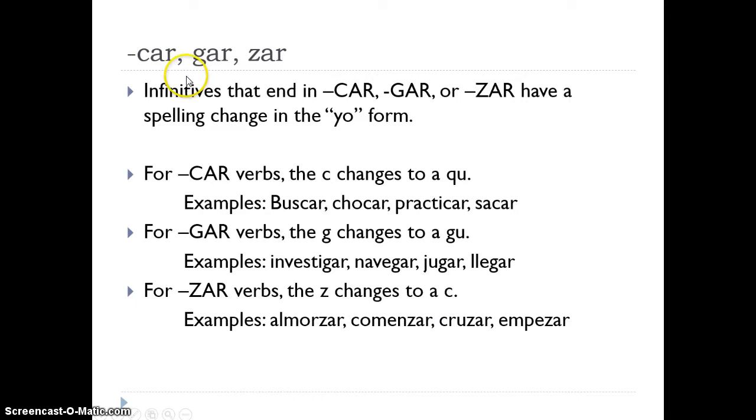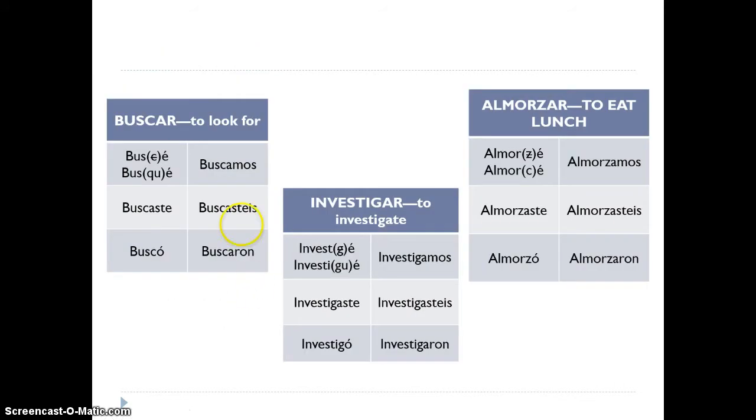Okay, let's go over car, gar, and zar. Remember that these infinitives that end in car, gar, or zar have a spelling change only in the yo form. So for car verbs, the C changes to a QU. I will make sure to show you guys lots of examples of this. For gar verbs, the G changes to a GU, and for zar verbs, the Z changes to a C. Here are examples of car, gar, and zar verbs. So let's remember that the change only happens in the yo form.